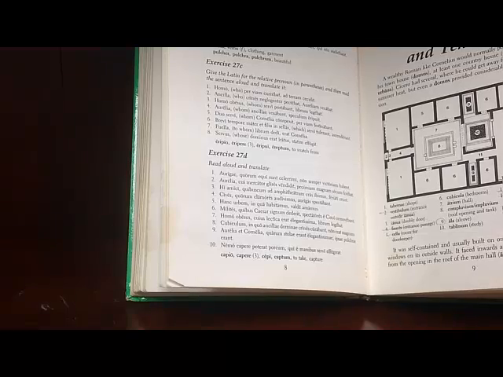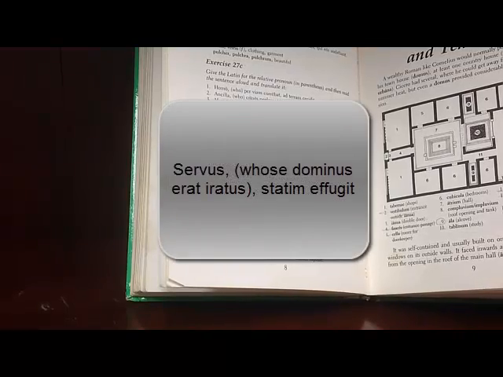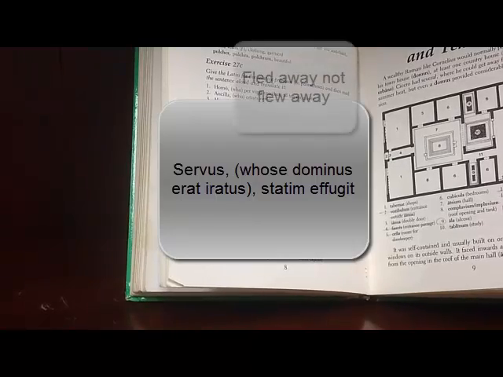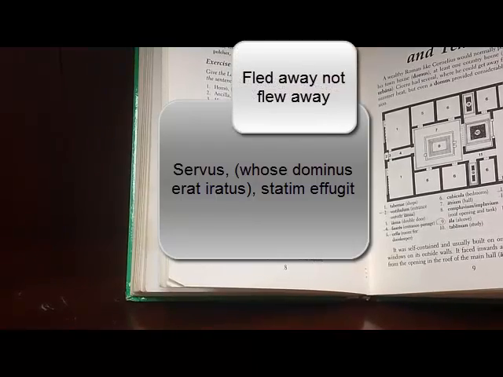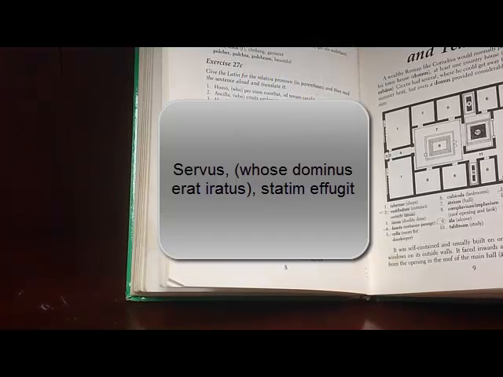And finally, number 8, servus, whose dominus erat iratus, statim fugit. So, let's do it again, same way. Servus statim fugit. The slave immediately fugit. So fugio is where we get the word fugitive, right? Someone who has to run away. Someone who runs away. So fugio is to flee away. So the slave immediately fled away. But which slave? The slave whose dominus erat iratus.